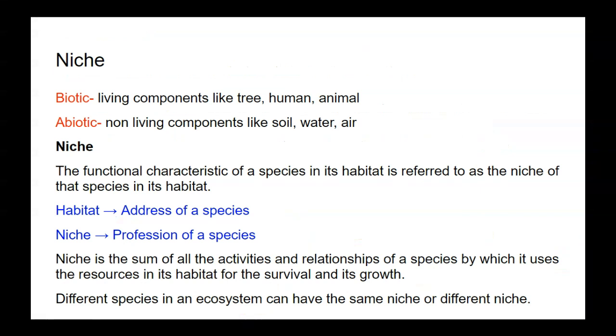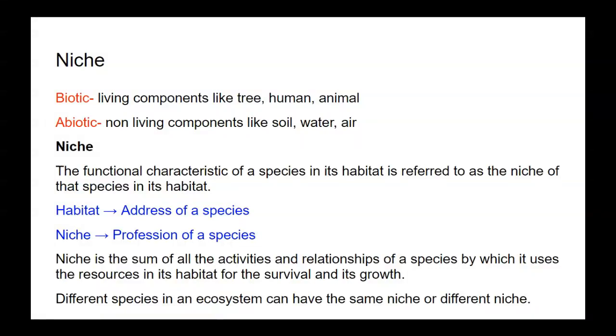Niche. Before describing niche, there are two components, biotic and abiotic. Biotic is the living component of an ecosystem or environment, like trees, humans and animals. Abiotic is the non-living components like soil, water, air.